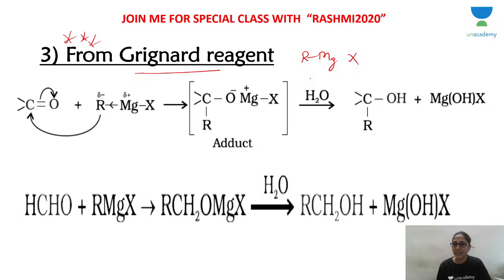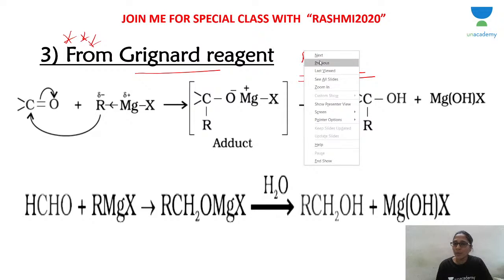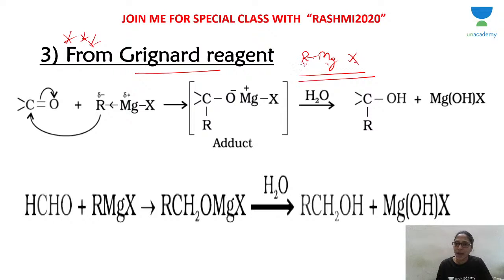RMgX. This is Grignard reagent, an alkyl magnesium halide. Magnesium is bound by a covalent bond to an organic group, which can be an alkyl or aryl group, R or Ar, and to a halogen. The bond between carbon and magnesium is covalent in nature. The bond between magnesium and halogen is ionic in nature.